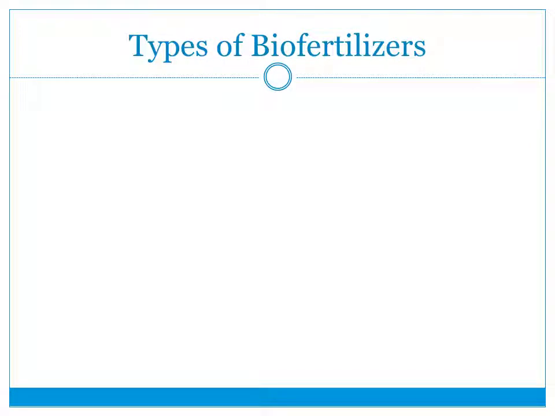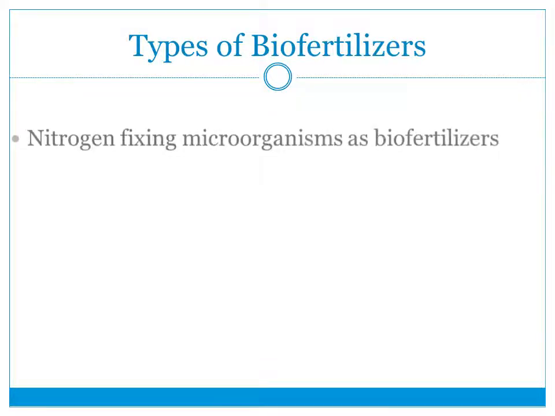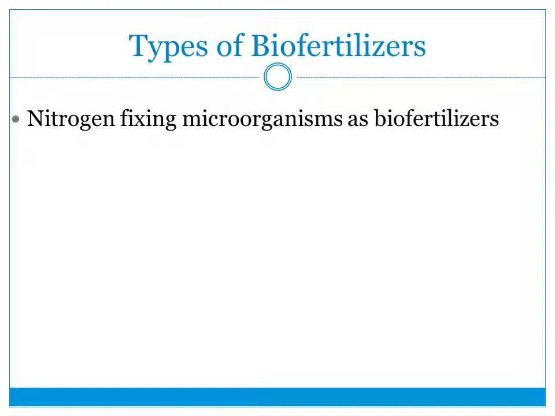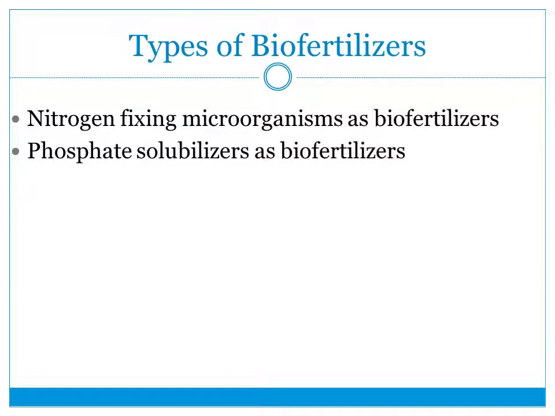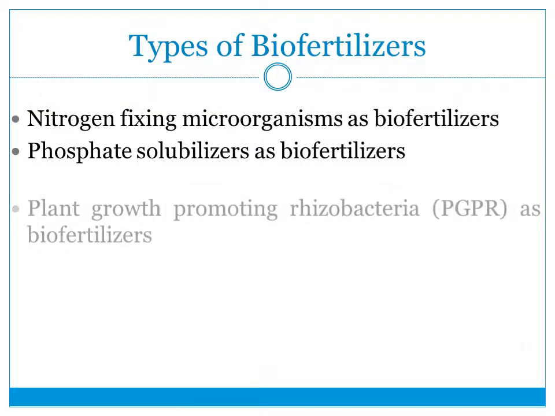Types of biofertilizers. Biofertilizers are formulations containing live or dormant microorganisms which exert their beneficial effects on the plants. Generally, they produce various nutrients, add these nutrients to the soil, and thus make them available to the plants and promote the growth and development of the plants. The various microorganisms utilized as biofertilizers: nitrogen fixing microorganisms are used commercially as biofertilizers. The second category is phosphate solubilizing microorganisms.